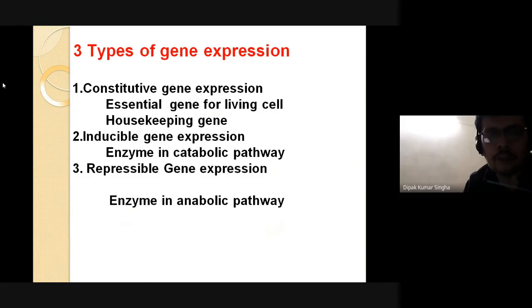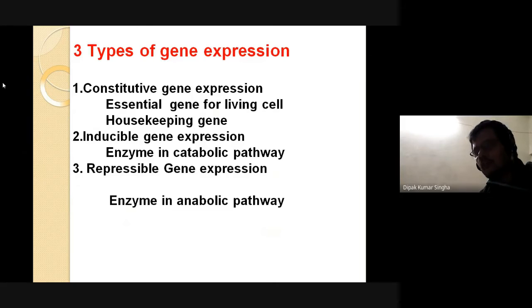Therefore, constitutive genes, or housekeeping genes, are expressed at a more or less constant rate in almost all cells, and are not subject to regulation, such as the enzymes of the citric acid cycle. In the citric acid cycle, 10 enzymes are involved.